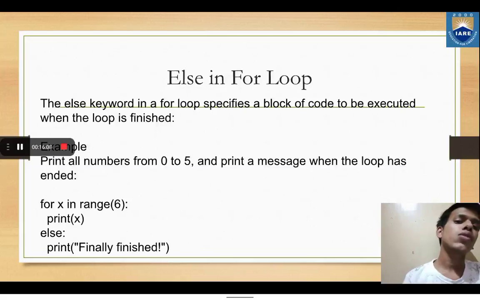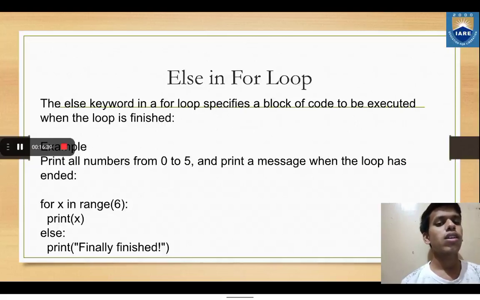So, the else part in a for loop. The else keyword in a for loop specifies a block of code to be executed when the loop is finished. That is, print all the numbers from 0 to 5 and print a message when the loop has ended. So if you want to print a message after the execution of the for loop, we can use the else part. That is, for x in range 6, print x. So x will print from 0 to 5, and then it will print the else part, that is finally finished, after finishing the execution of the for loop.